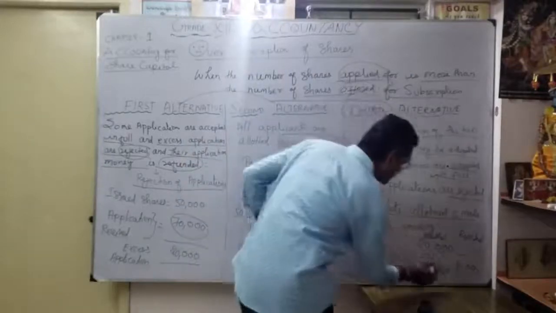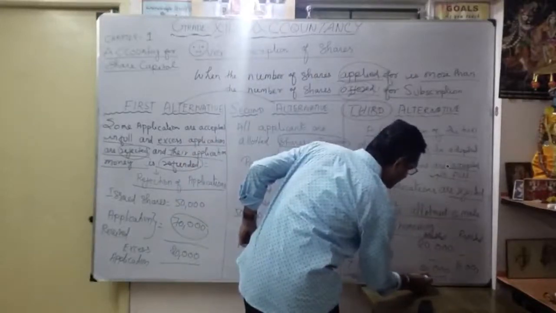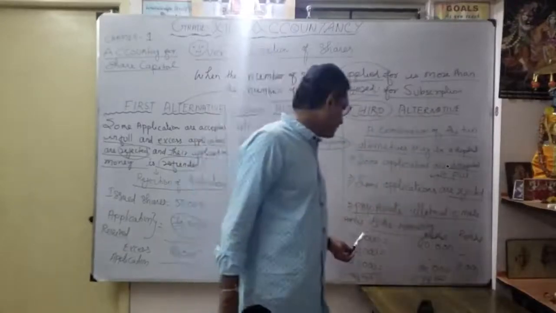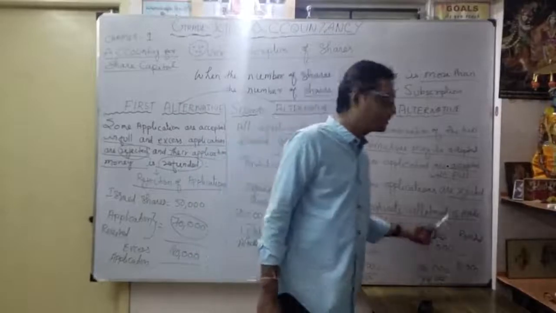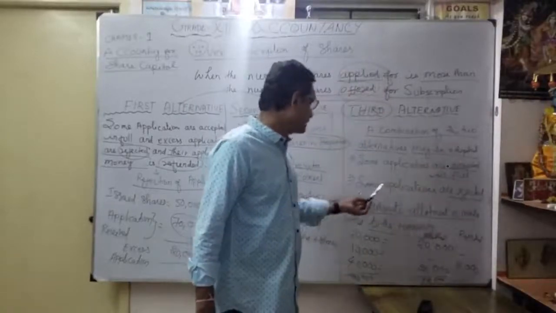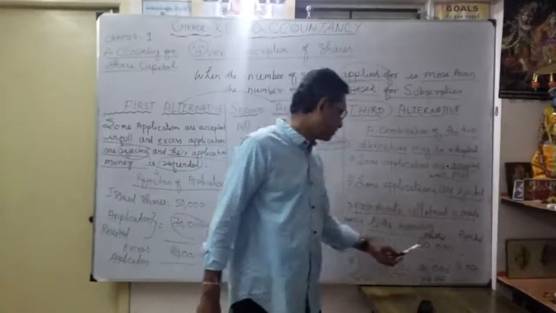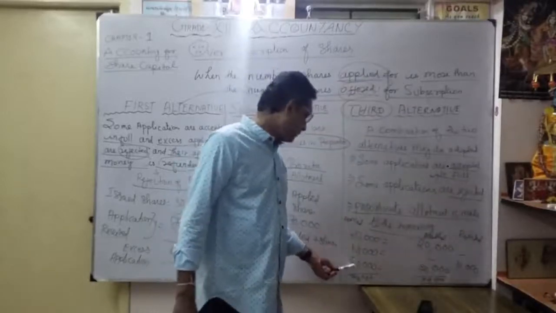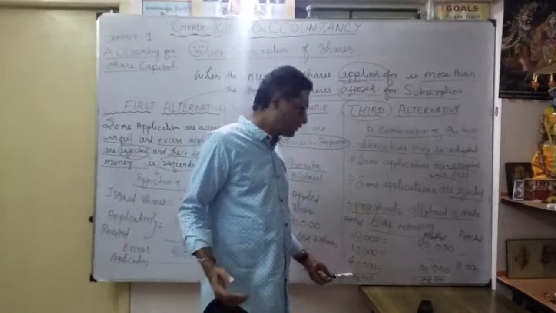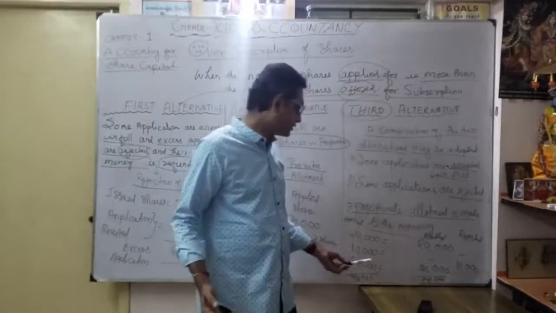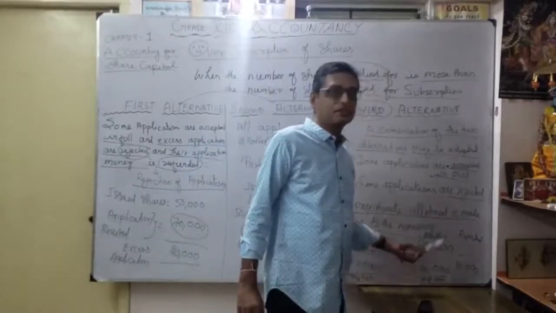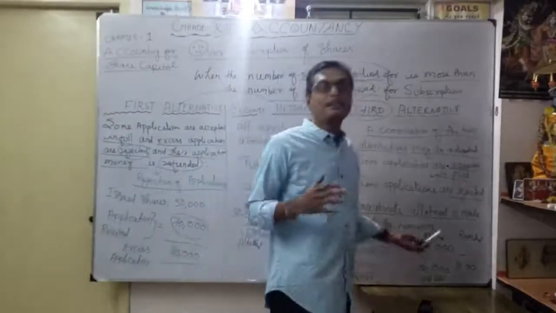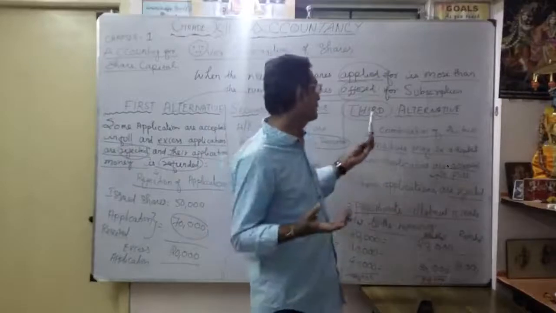Here totally 50,000 shares allotted, it will be 10. Okay. That is the third alternative. So whatever the 20,000 applications, totally allotted in full. Some applications are rejected, whatever 10,000, totally rejected. Thereafter, whatever the 40,000 remaining shares, total 70,000 applied, right? Whatever 40,000, applied only how much? 30,000 only. Okay, you understood? So the balance money is adjusted for further allotment. That's our third alternative.